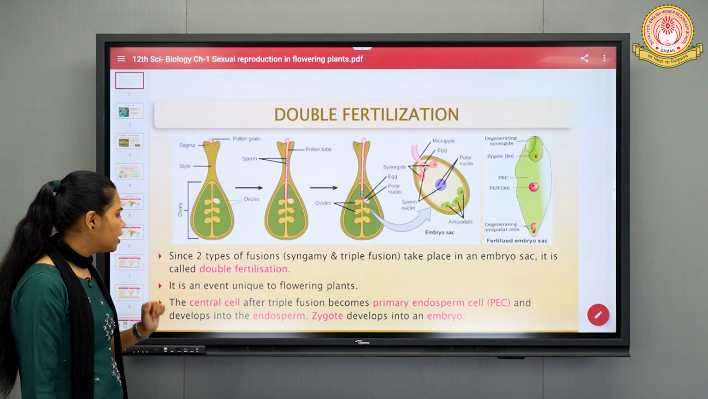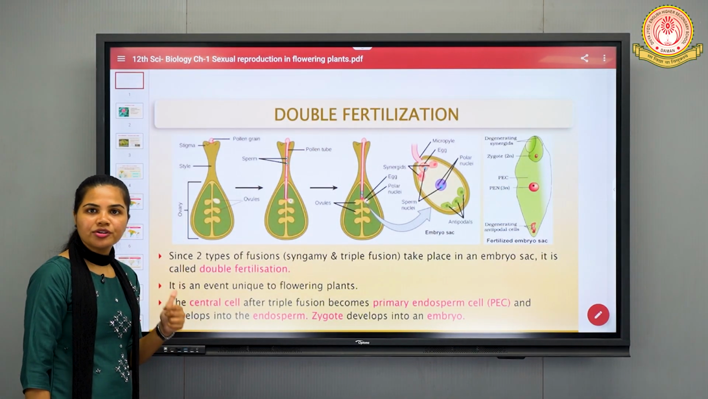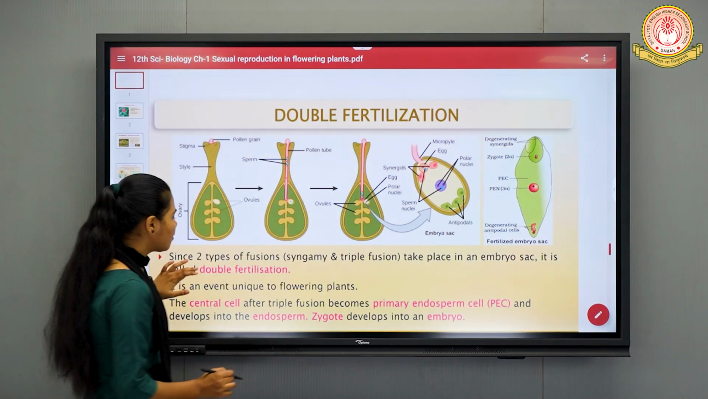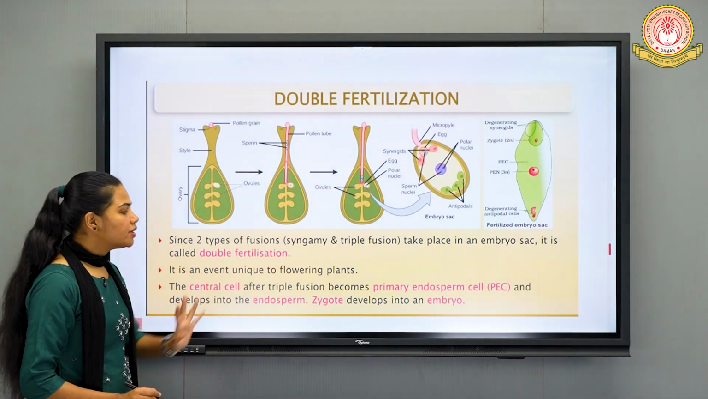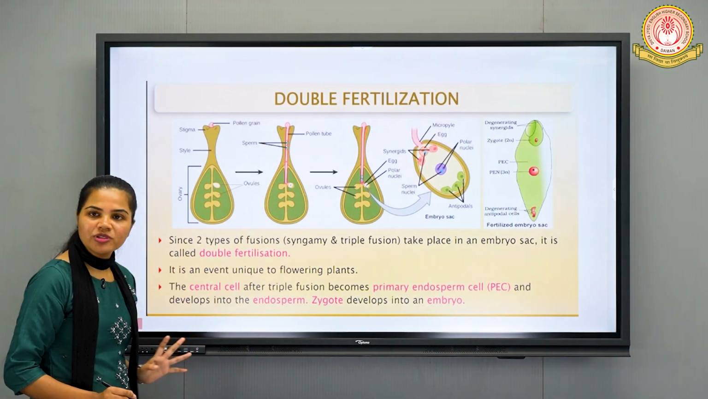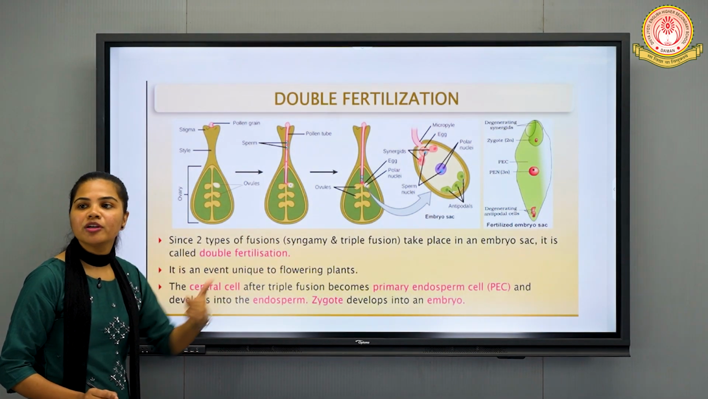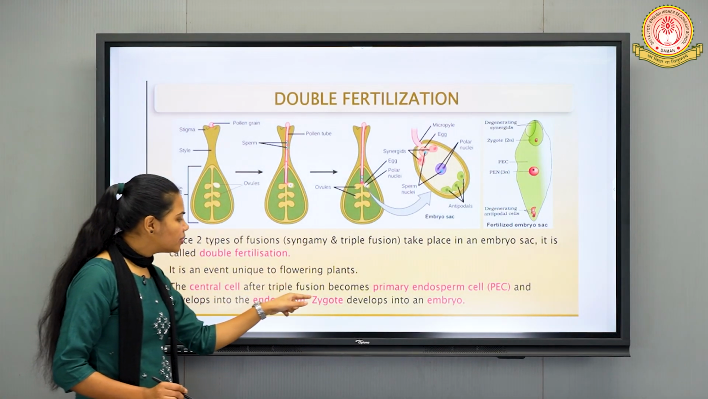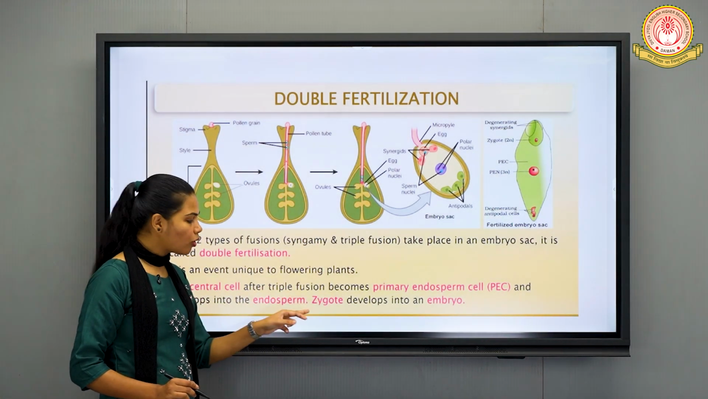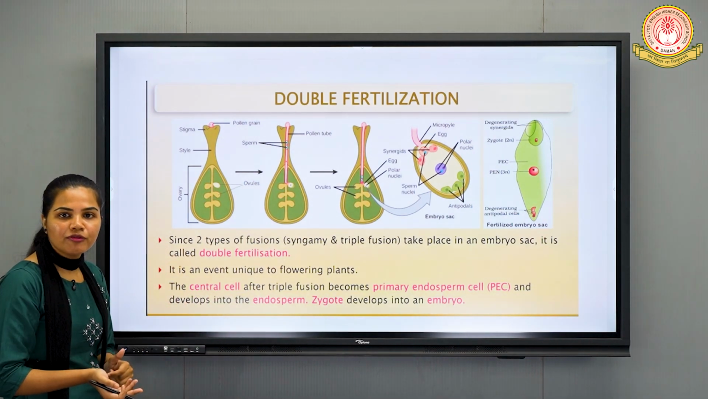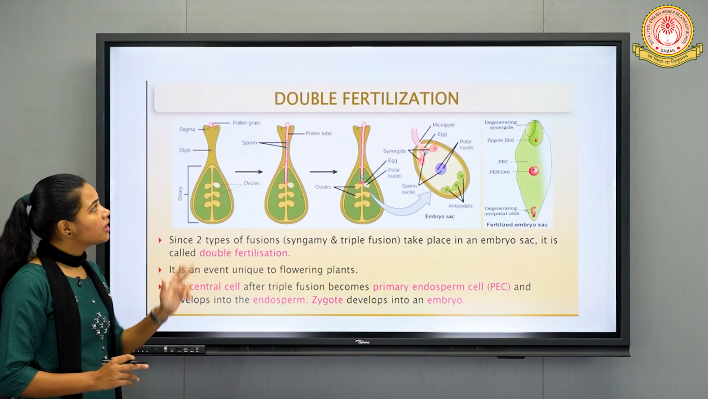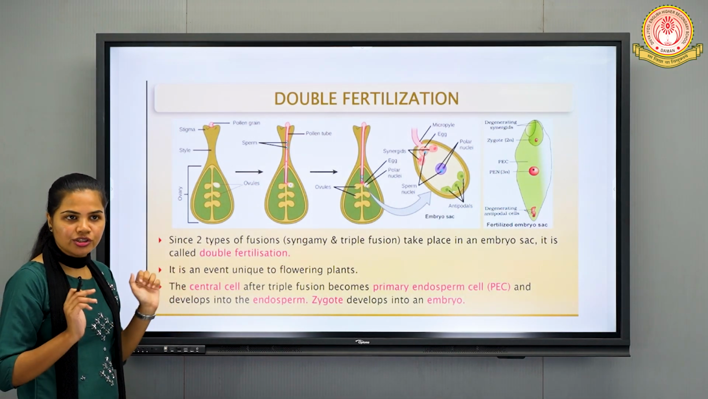Okay. So as we have discussed about syngamy and triple fusion, after that what happens? This central cell after the triple fusion becomes the primary endosperm cell, and then it will further develop into what? Endosperm, right? And through syngamy, what is formed? Zygote, which will further develop and give rise to the embryo. Fine. So with this we have completed the topic double fertilization.